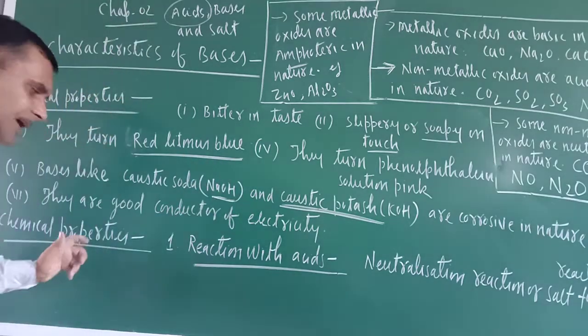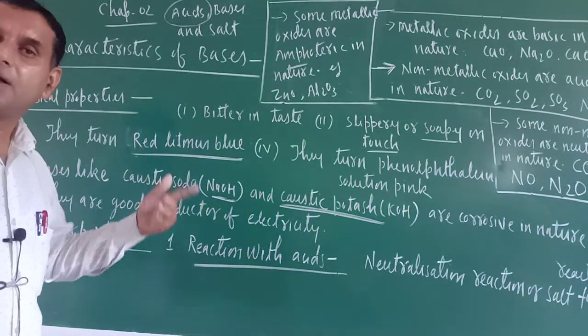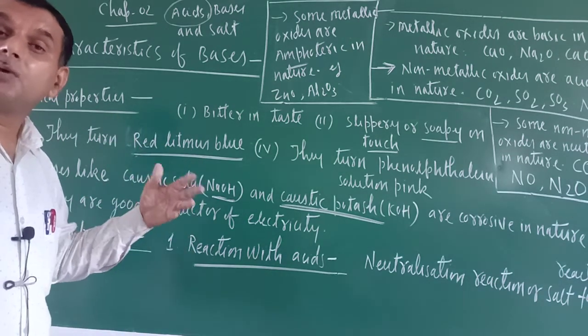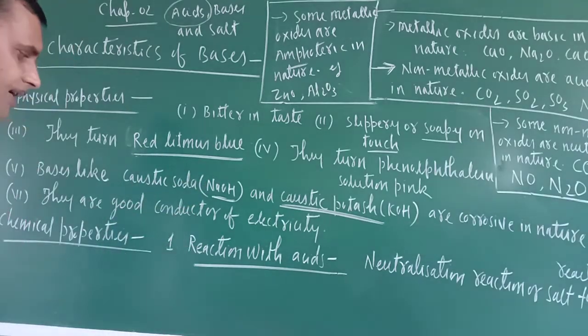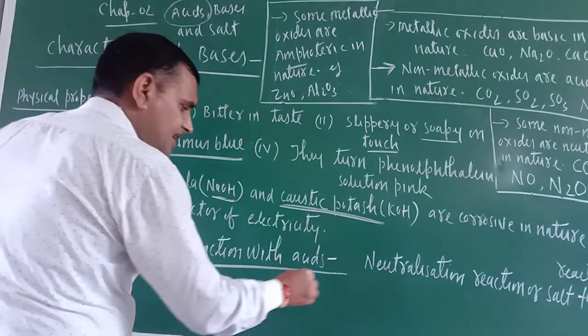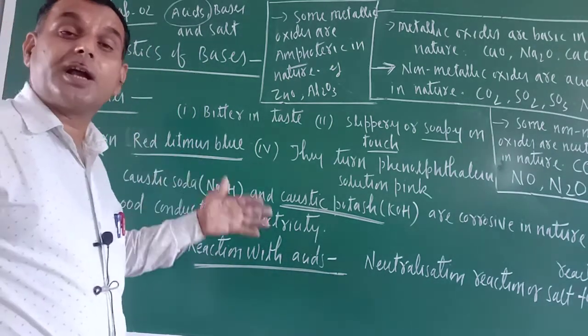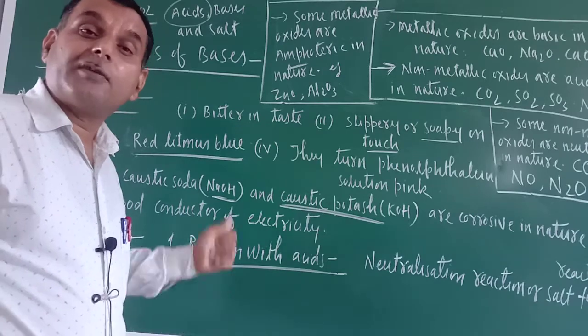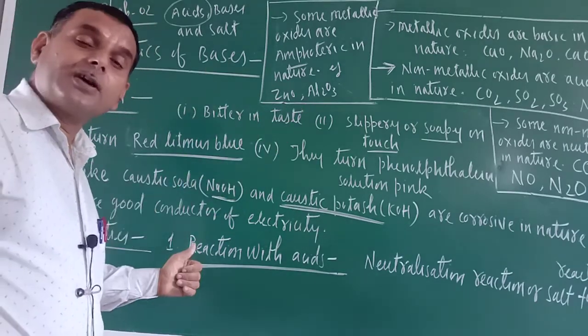Okay. Now chemical properties. Unlike physical property, for chemical property we have to discuss their chemical behavior. So the first one is reaction of bases with acids. Just see, acids were also reacting with the bases. And what was the name of reaction that time? Neutralization reaction.